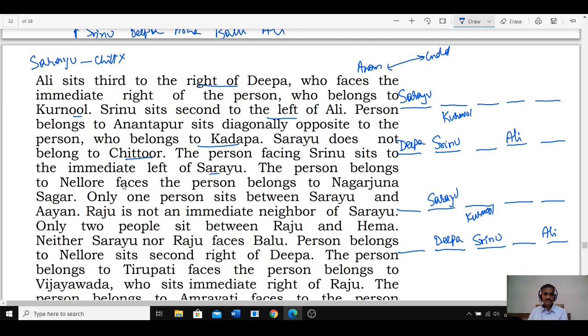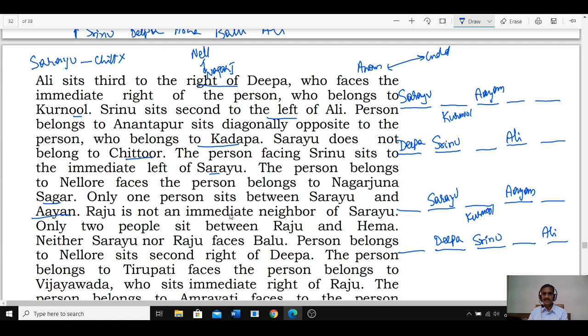The person who belongs to Nellore faces the person from Nagarjuna Sagar. Now Nellore and Nagarjuna Sagar are opposite to each other in any order. And there is only one person between Sarayu and Ayan. Sarayu and Ayan must have exactly one person between them.